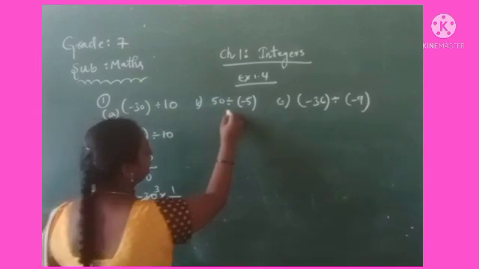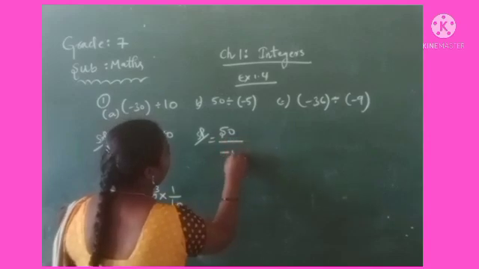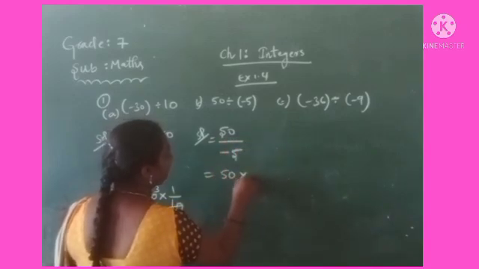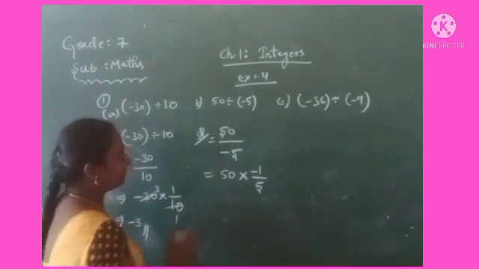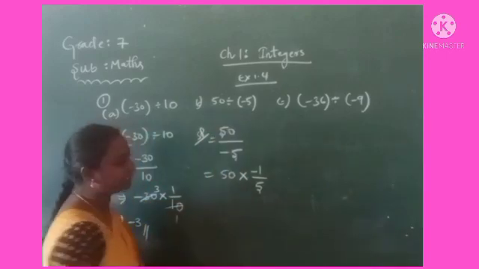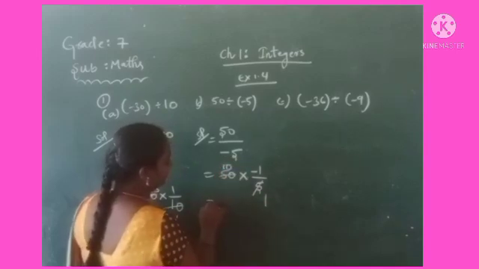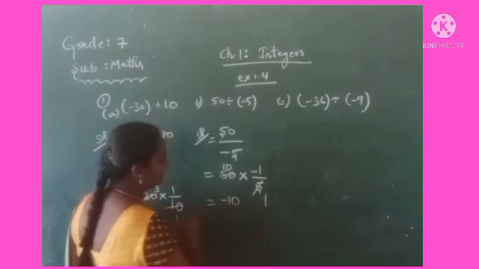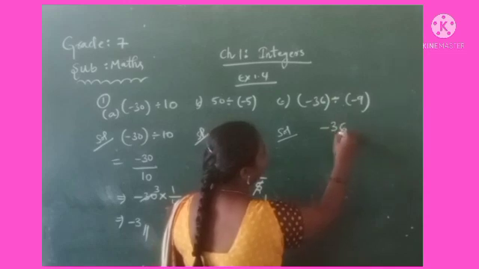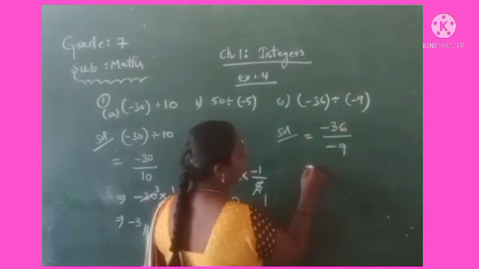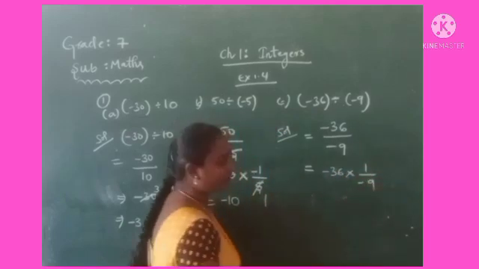Similarly, come to 50 divided by minus 5. You can write minus 1 by 5. You can simplify here also, but I am explaining here because there was some multiplication, that's why it is written like this. So 5 ones are 5, 5 tens are 50. 10 into 1, 10 ones are 10. So here minus 10. And the third one, you can write it as minus 36 by minus 9. Minus 36 into 1 by minus 9.